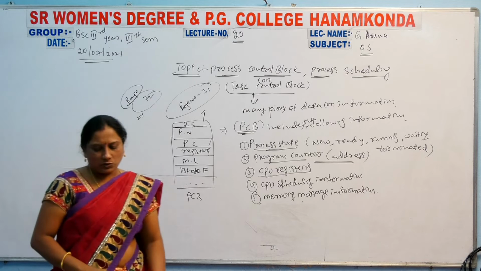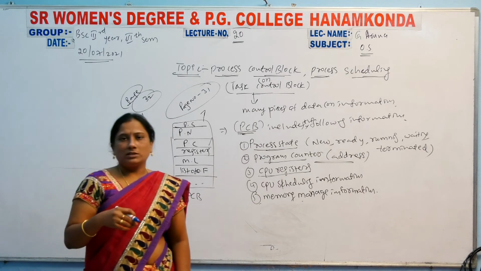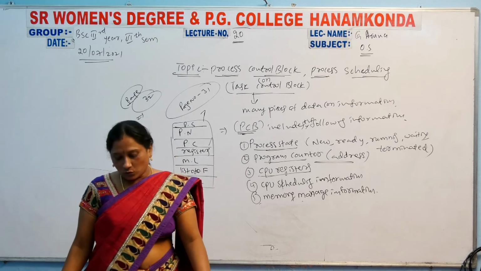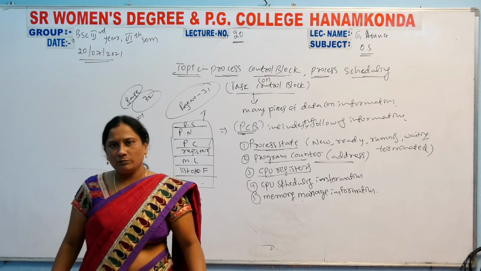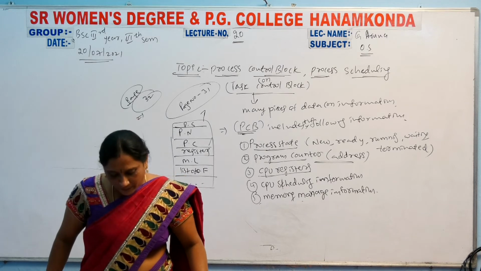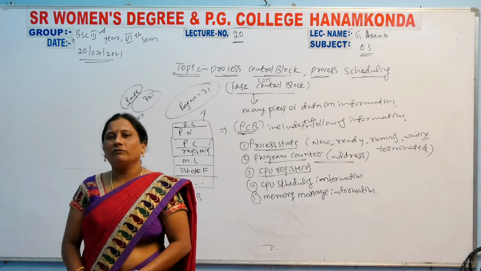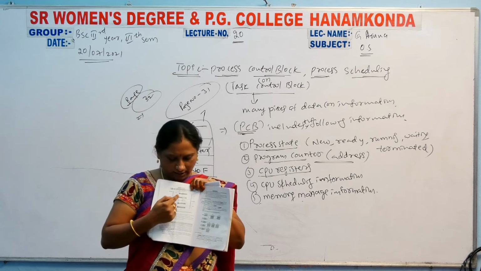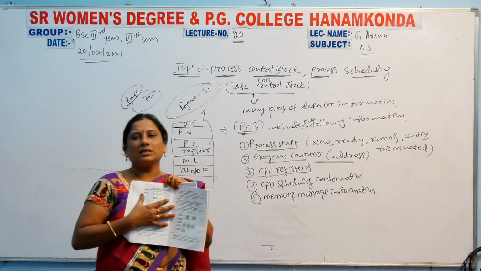Girls, all of you see your textbooks. Here we have a lengthy diagram. What is the diagram here? Simple. Here process P0 and process P1 are there.